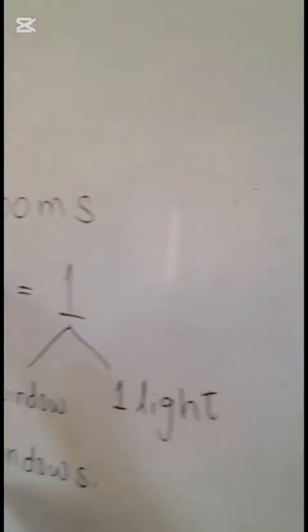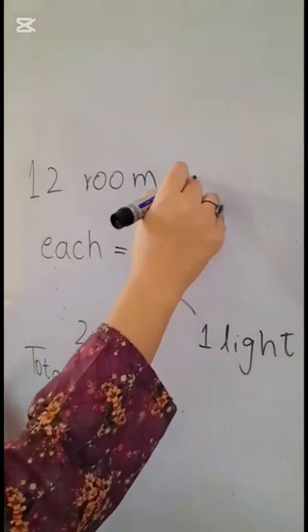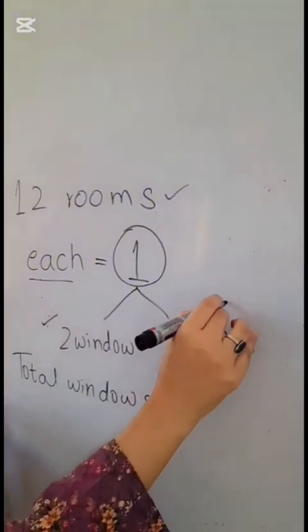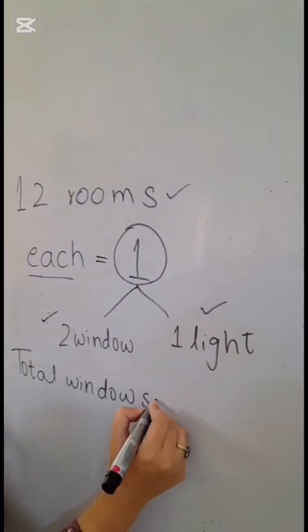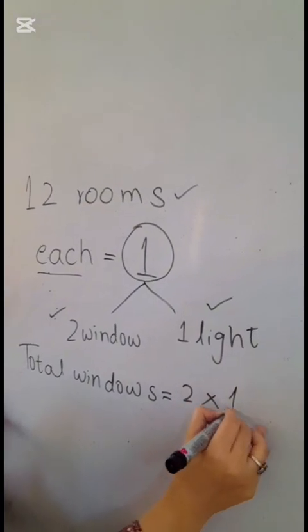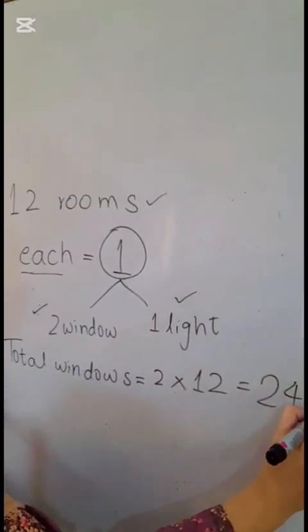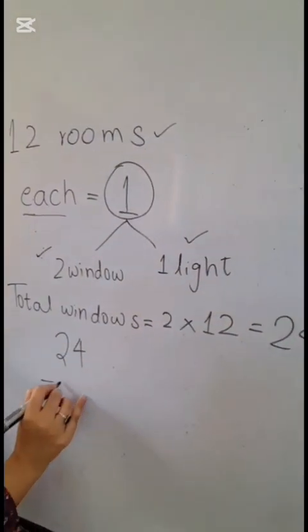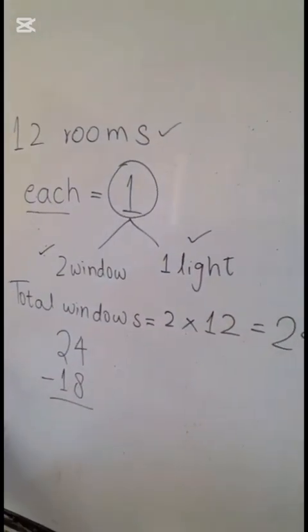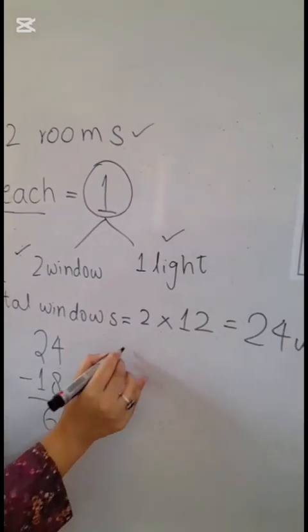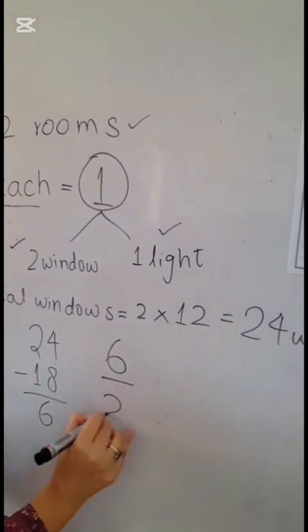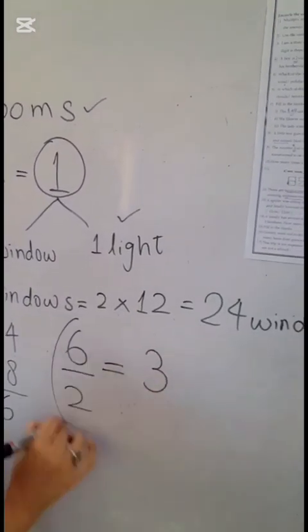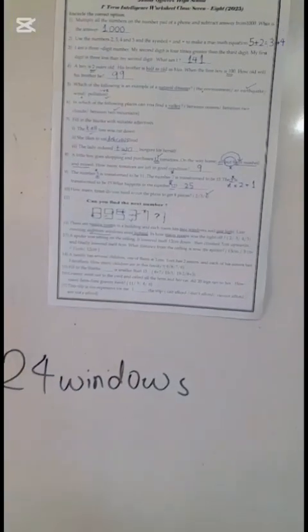Okay? So how many rooms were there in total? 12 rooms. Each meaning every one of the room out of these 12 rooms has 2 windows and 1 light. Meaning how many total windows we have? 2 windows per room and total rooms are 12. Total windows are 24. Now out of these 24 windows, in the last evening, only 18 windows were lighted. Meaning that how many windows are remaining? 6. Each room had how many windows? 2. So we are left with how many rooms whose light is off? 3 rooms. 3 is the answer of this blank.